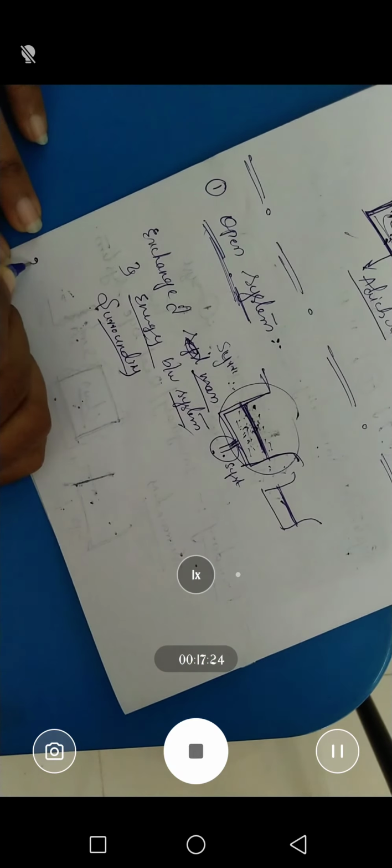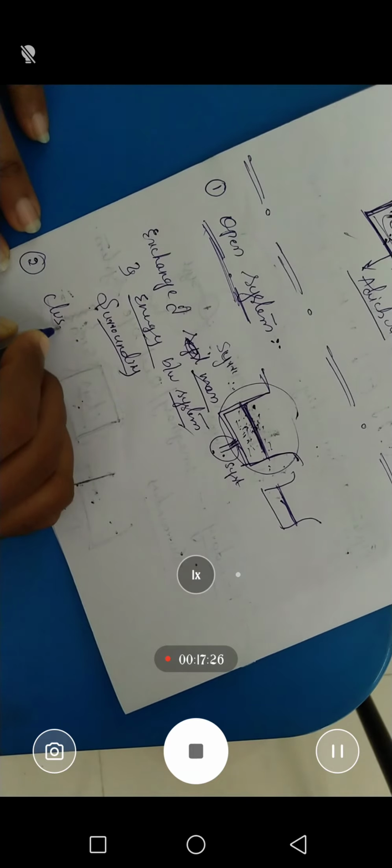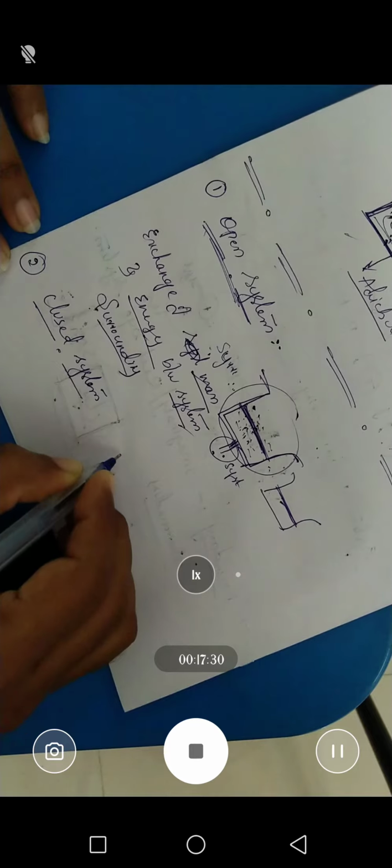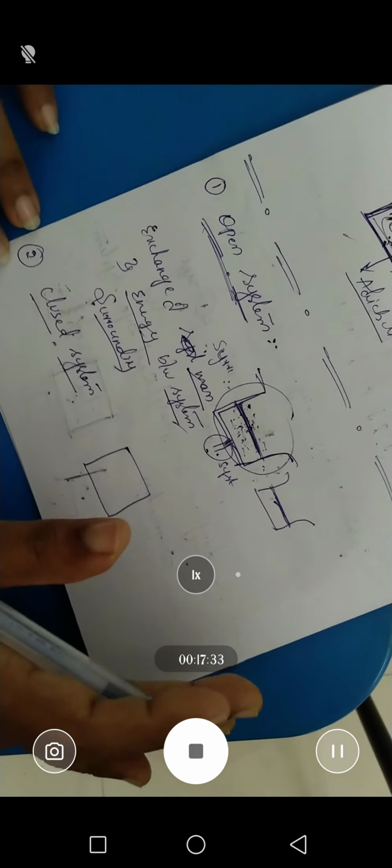So next we are going to discuss about the closed system. So the name is indicating to us it is a closed vessel. So we are closing the vessel.